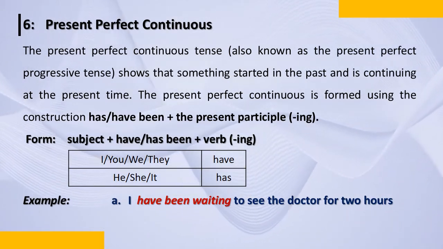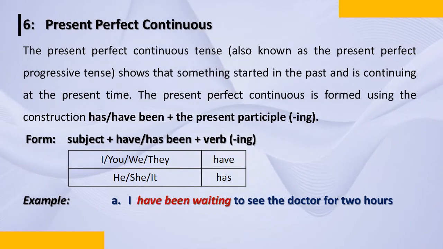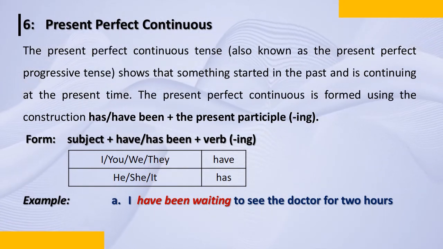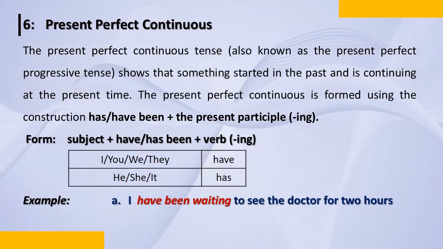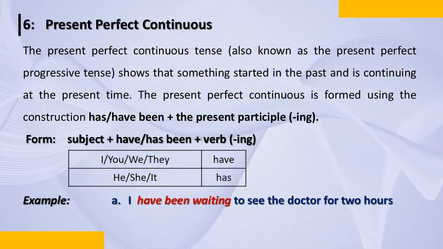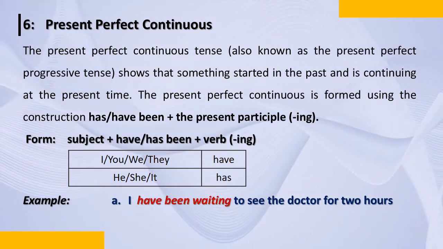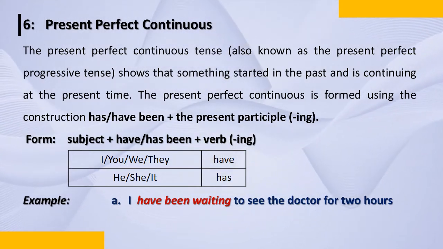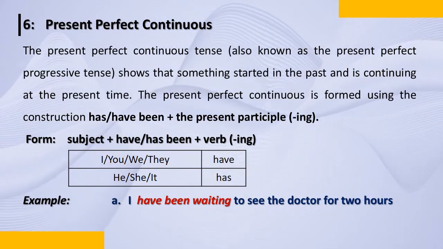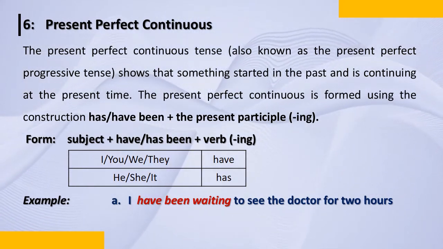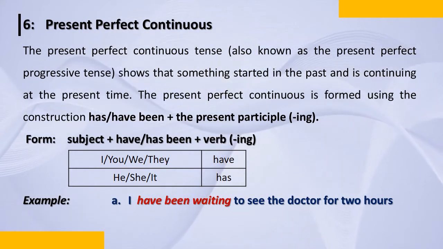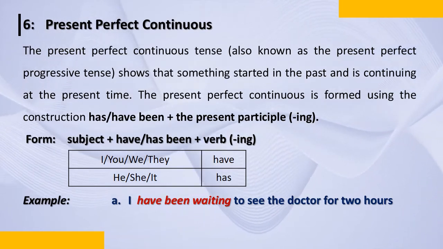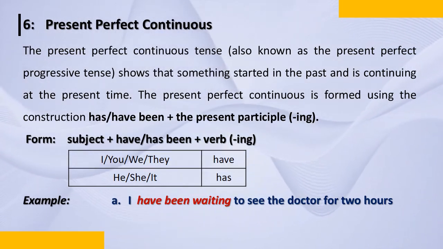The present perfect continuous is formed using the construction, that is, we use has been and have been, and then the present participle, where the verb will automatically be ing. Playing, swimming, walking. So ing words come, when you're using something which has started sometime back and which is still continuing. Let us see the example. I have been waiting to see the doctor for 2 hours.